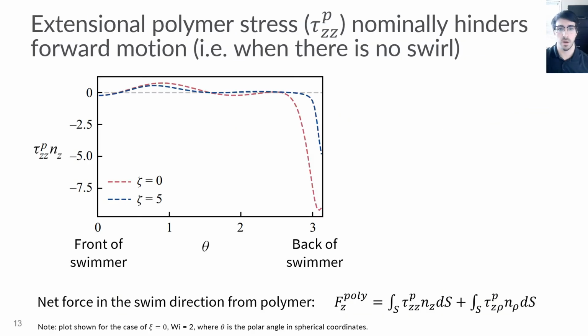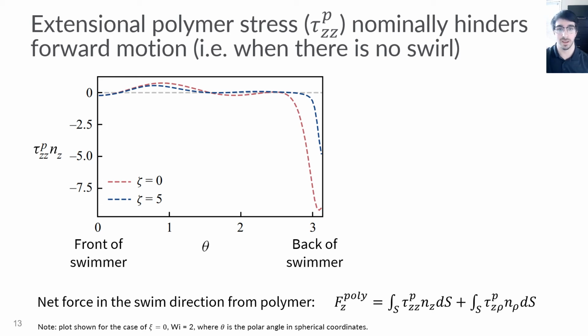What's important to note about this elastic wake is that nominally it hinders forward motion. We can see this by looking at the net force acting in the swimming direction from elastic polymeric stresses. Recall again that the swimmer is moving in the positive z direction. This net elastic force contribution can be further decomposed into two parts.